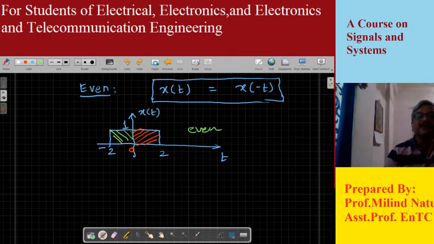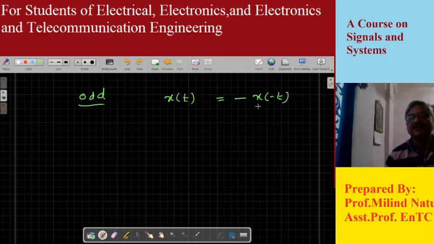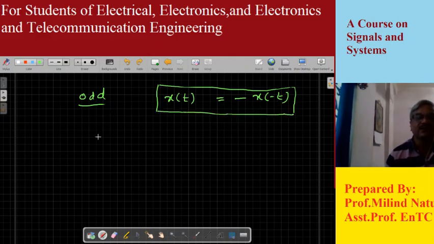What about an odd signal? In case of an odd signal, x of t and x of minus t, what is the relationship? Generally it is negative. That means x of t is the negative of the folded version of this time signal. So if this mathematical condition is followed, then we can say that the signal is an odd signal.